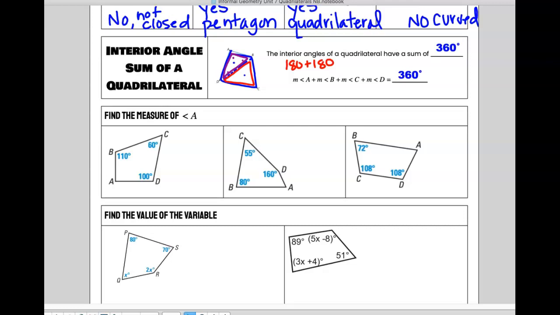So then if we had to find the measure of angle A, could we do it? What are we going to do? 360 subtracted by all the numbers inside. So we're going to add these up, right? What do you get when you add those up? 270. And if I subtract off 270, then I'm left with what? Okay? And anytime you have a quadrilateral, 360 degrees. So on this one, if you add up 80, 160, and 55, what do you get?